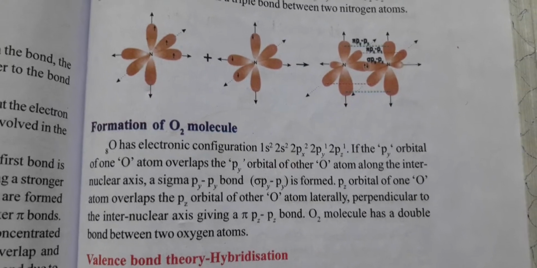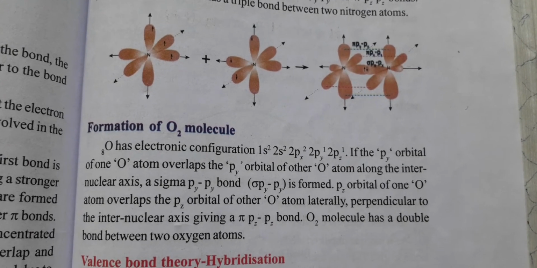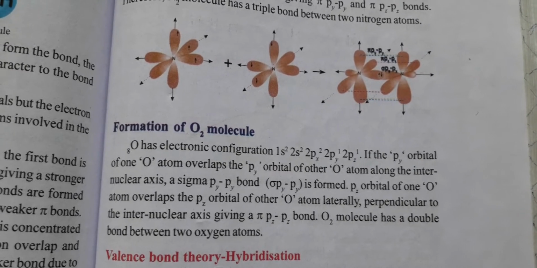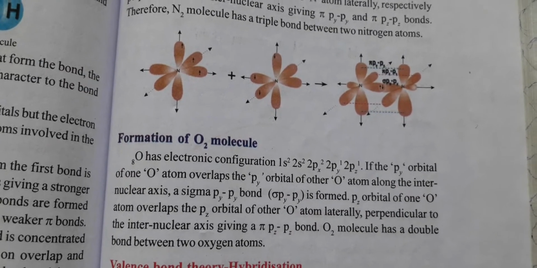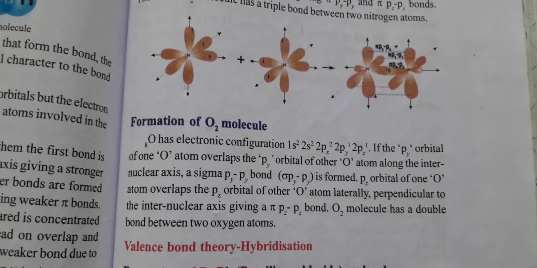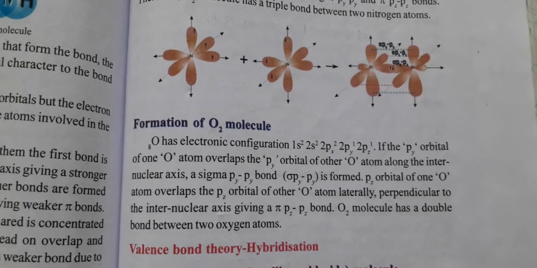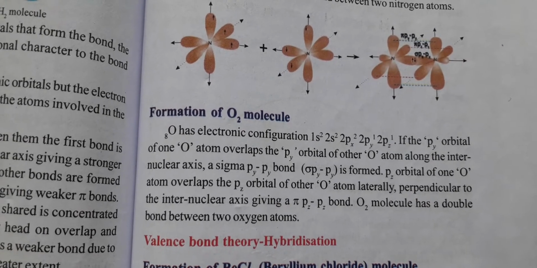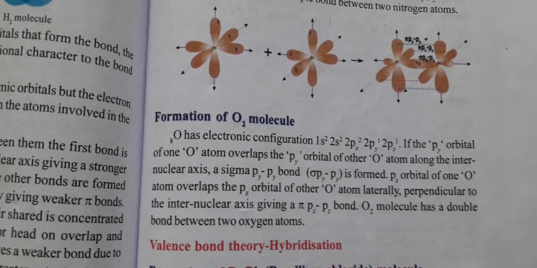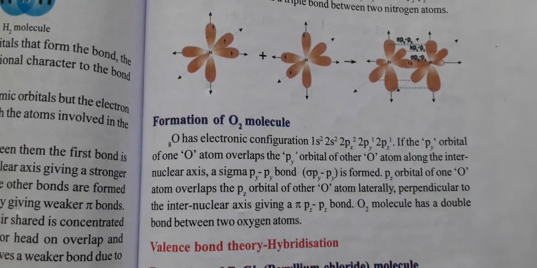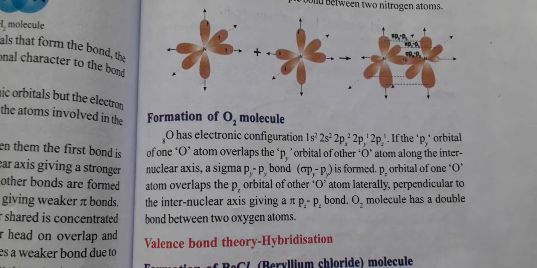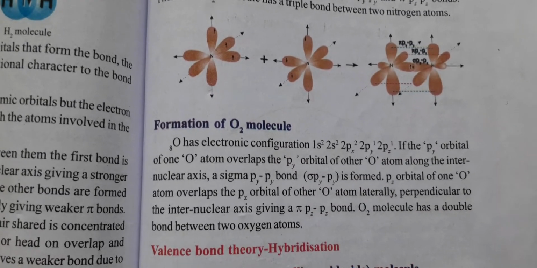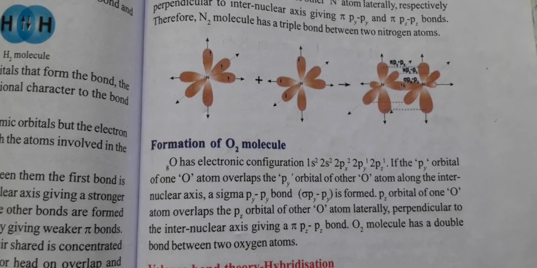Valence bond theory is also not completely satisfactory to understand all kinds of bonds. Thus we are moving forward in the next class with valence bond theory and hybridization. Discussing only valence bond theory without hybridization is like discussing only a few cases. To generalize it, we need to know hybridization. So in the next class, we shall discuss hybridization and how valence bond theory is applicable in the case of hybrid orbitals. Okay children? So take the screenshot of this.